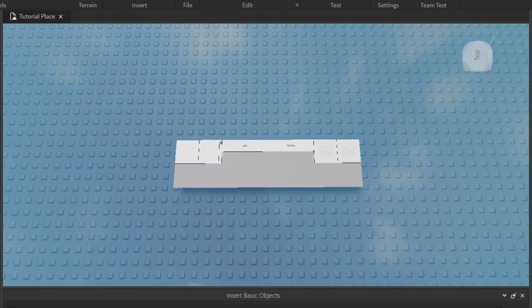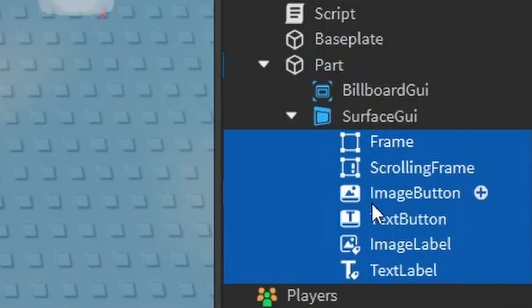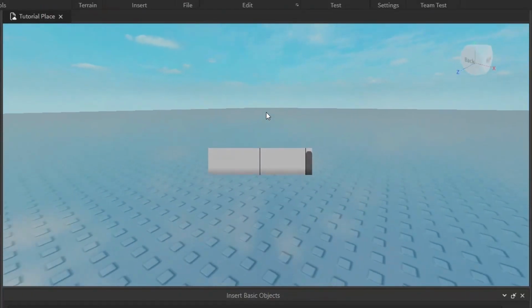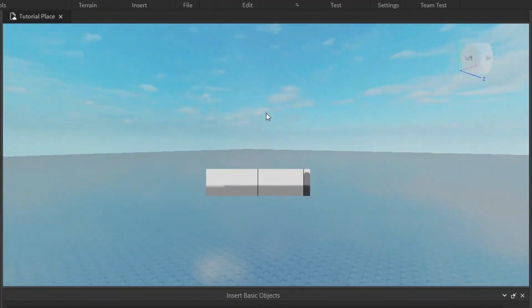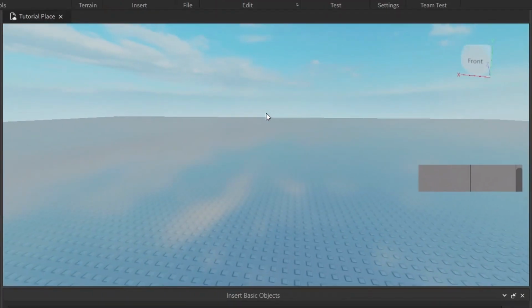The last way is to put it inside of a billboard GUI. And I'll just go ahead and put it in there to show you. Let me make this part transparent. And yeah, you can see how it displays the billboard GUI no matter which way I'm facing. As long as I'm looking in this direction, it'll show it to me.